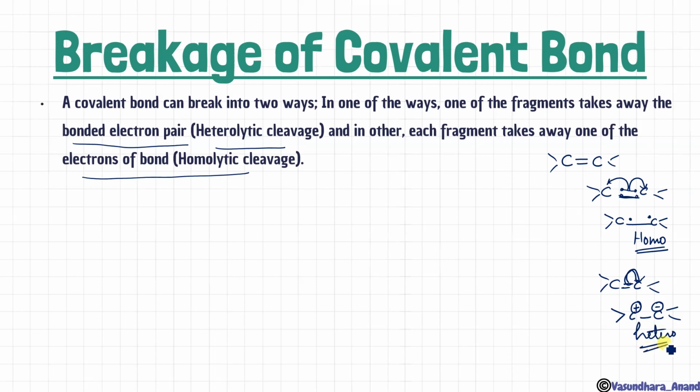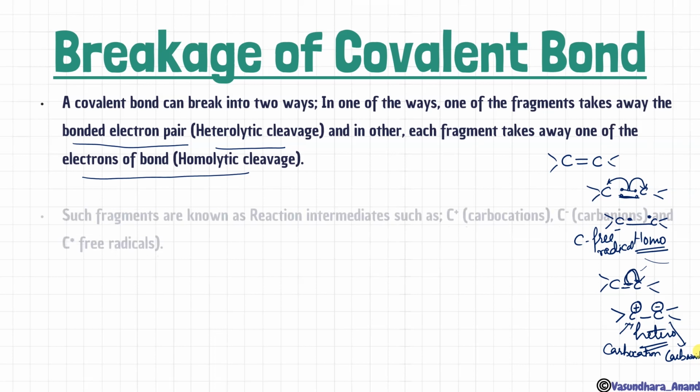Clear? Any doubt? So in homolytic cleavage, जब भी होगा, it will form carbon free radical. The intermediate will be free radical. Free radical का मतलब एक single electron, not the double. Okay, so it will form carbon free radical. But if there is heterolytic, it will form carbocation which is having positive charge and carbanion which is having negative charge. I hope it is clear. Any doubt in this?